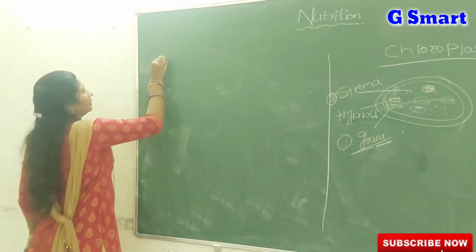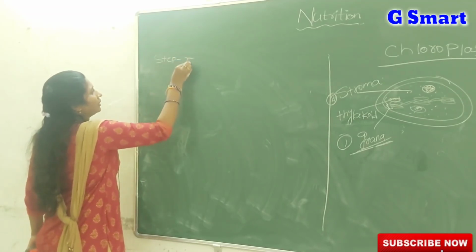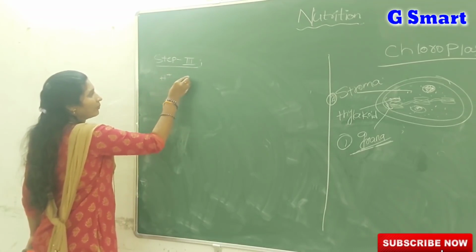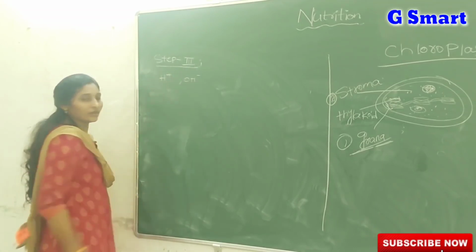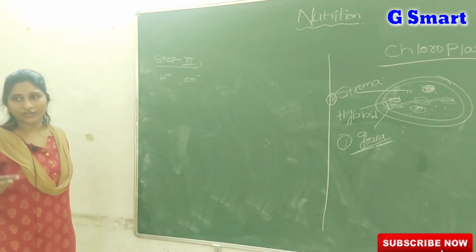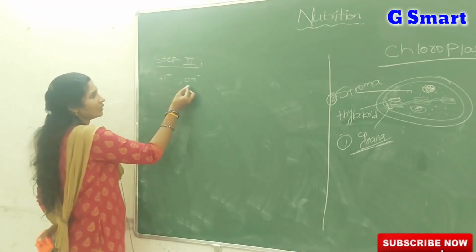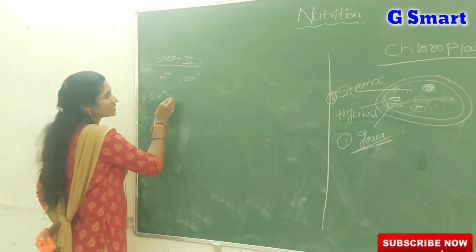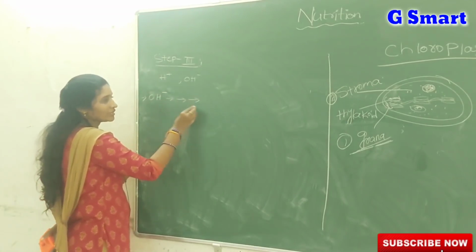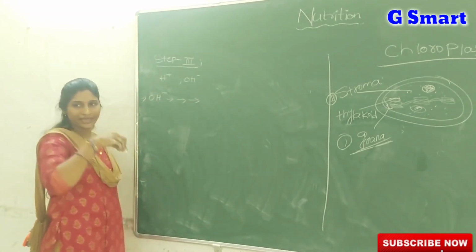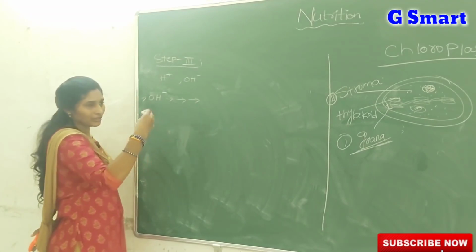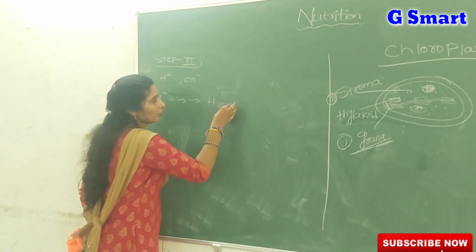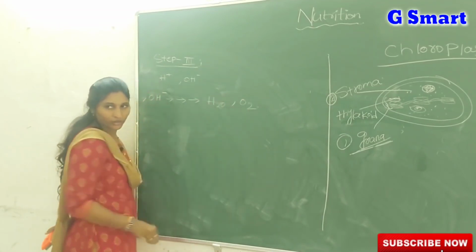Coming to step 3, very simple. In step 3, the two ions of water, H plus ions and OH minus ions, are utilized in different reactions. First, coming to OH minus ions. OH minus ions, by a series of steps, which you will learn about in your higher classes, are converted into both water and oxygen molecules.